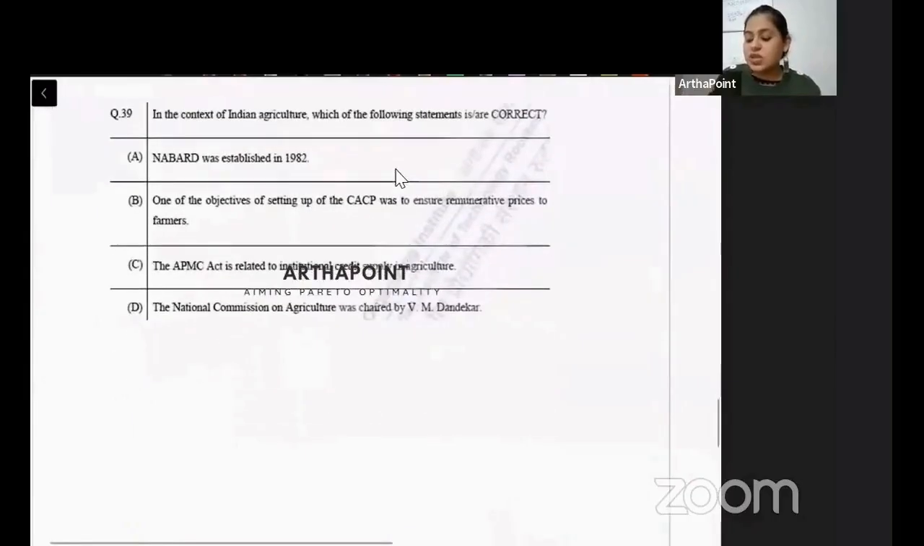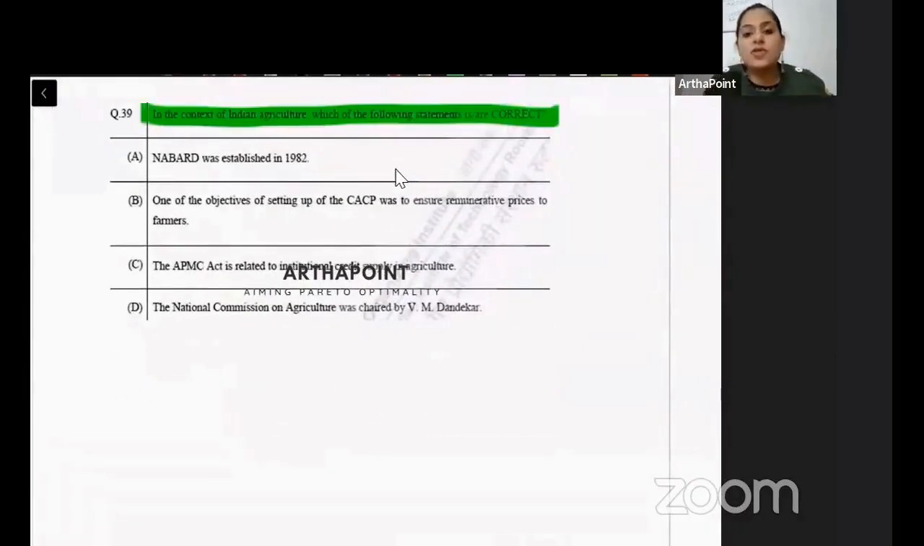The next question is, in the context of Indian agriculture, which of the following statements are correct? NABARD was established in 1982. One of the objectives of CACP was to ensure remunerative prices. The APMC Act is related to institutional credit supply in agriculture, and the National Commission on Agriculture was chaired by Dandekar.